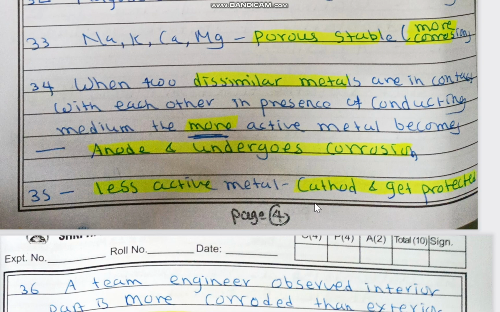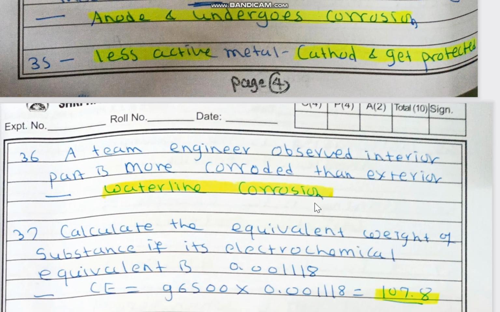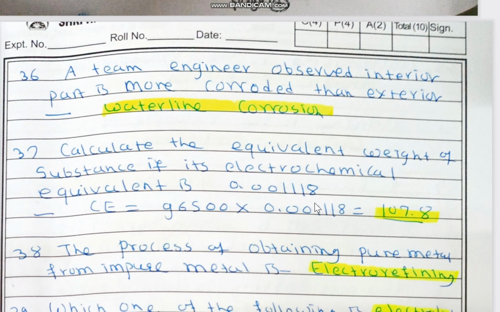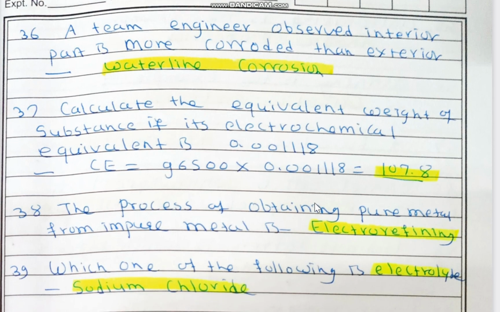While less active metal, that means which is at the bottom of electrochemical series, will act as cathode and get protected. Then question number 36 is, an engineer observed interior part is more corroded than exterior, then it is a type of waterline corrosion.